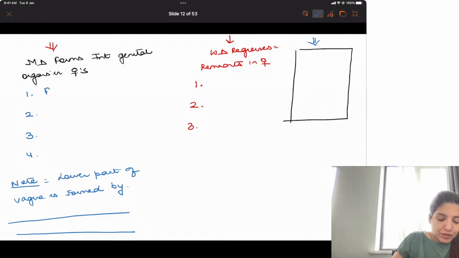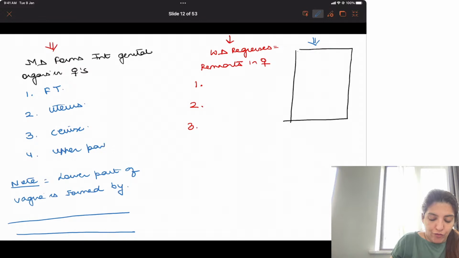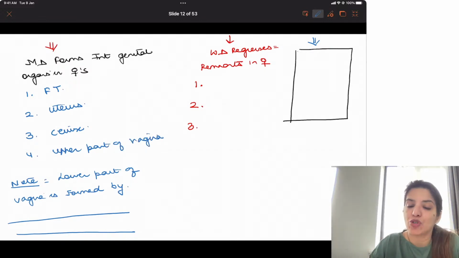Number 1, fallopian tube. Number 2, uterus. Number 3, cervix. And number 4, upper part of vagina.